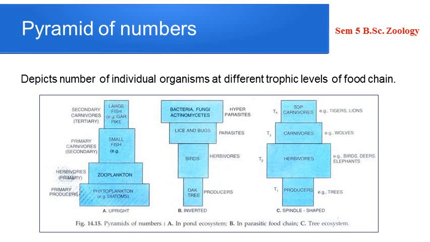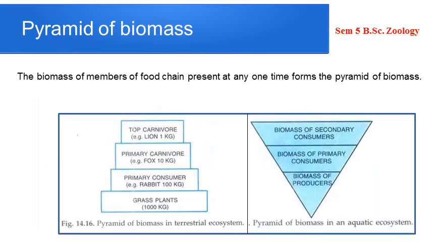a single tree is considered as an ecosystem which supports numerous fruit-eating birds, which in turn is fed upon by carnivores, and likewise it goes. So in that case, the pyramid of numbers will be spindle shaped. You can see the herbivores include a large number of organisms, so it widens out, while towards the two extremes it narrows down, right?